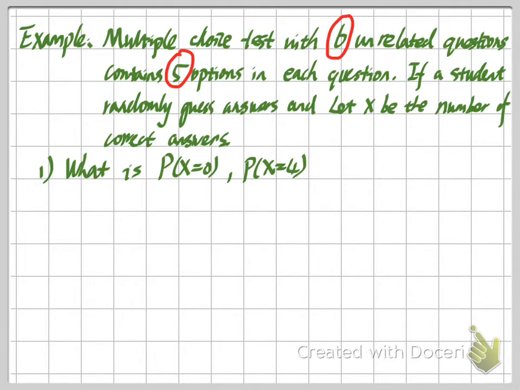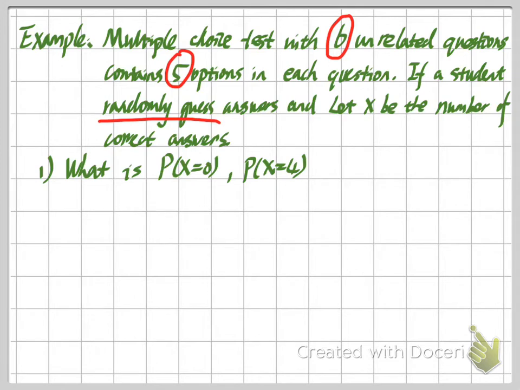Okay, and then the second important thing is they say this student randomly guesses the answers. When they say randomly guess the answers, in other words, the probability we will guess one answer among all 5 options in each question is equally likely.